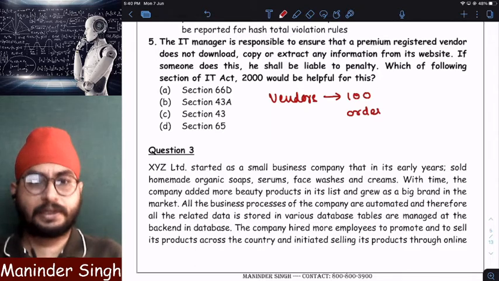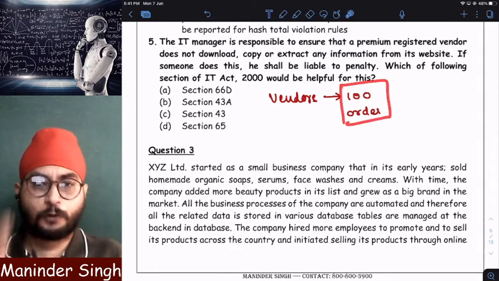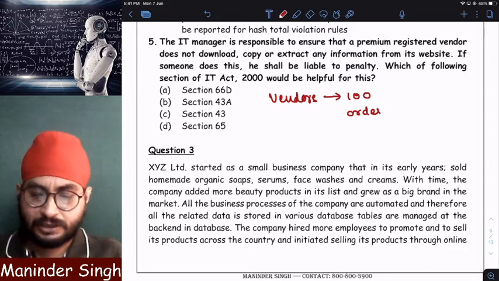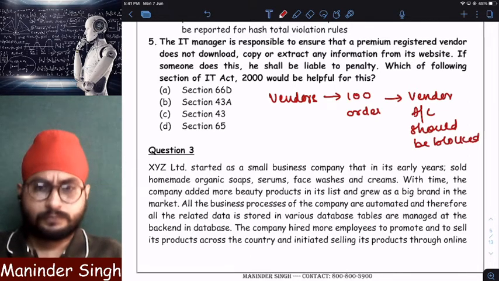According to KKLP, let us assume the vendor's maximum limit of orders is 100 orders. Once, I repeat, once the vendor's orders reach 100, immediately what happens? The vendor account should be blocked. Clear?